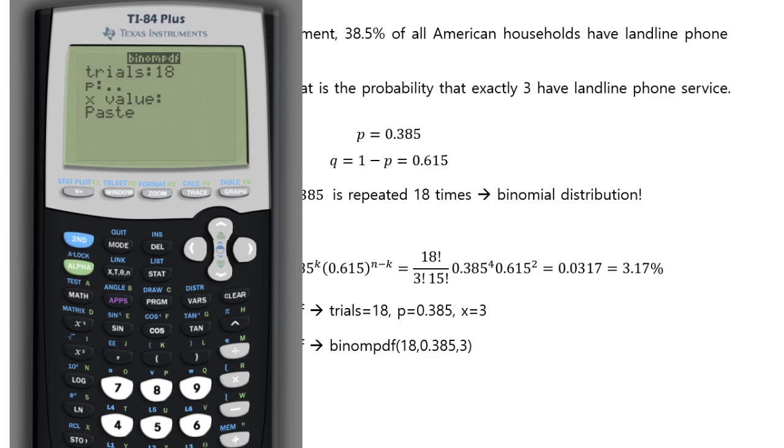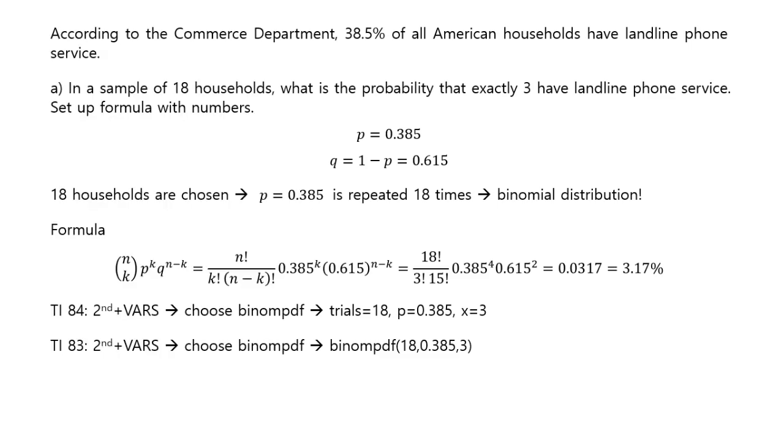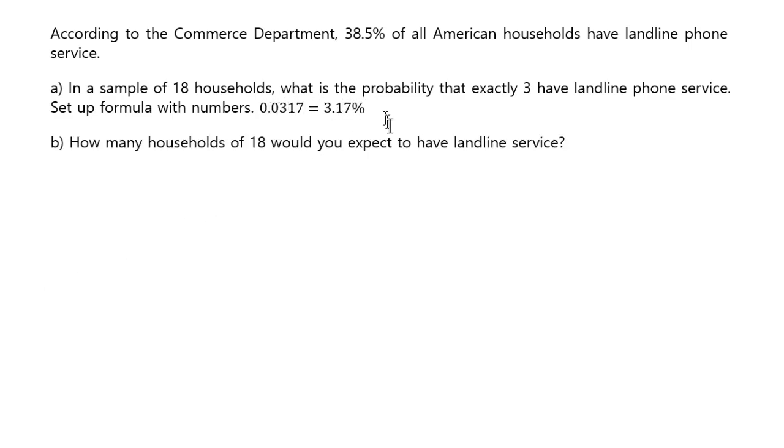So 0.385. And then I want the x value to be 3 because I want to know the probability that exactly 3 have landline. What's the probability for x being 3? That's the question, right? So we enter, and you get this 3.17, just like I claimed here. And so you get the answer as 3.17%.